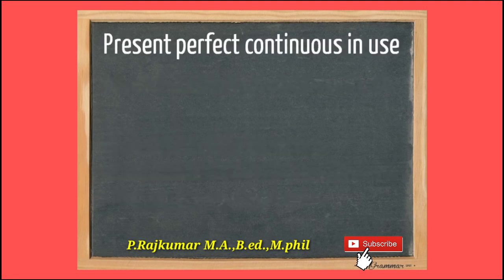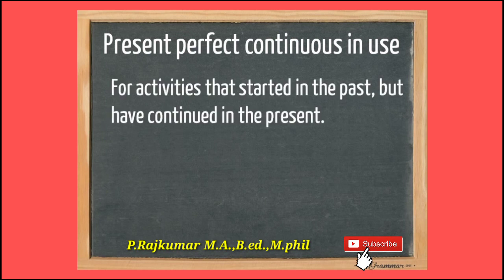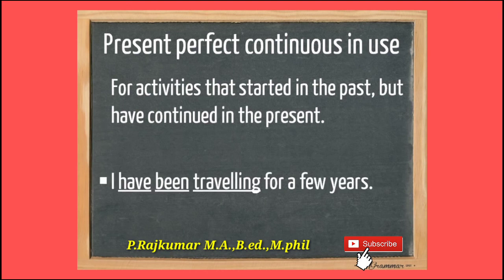Okay, we are going to see the negative form of present perfect continuous. Okay, in negations. Negations means negative form. I haven't been listening to the news. She hasn't been waiting for you for 1 hour. They haven't been paying attention. Haven't been is the negative form.